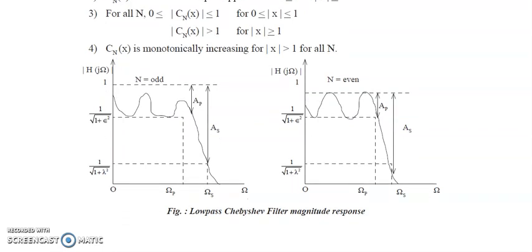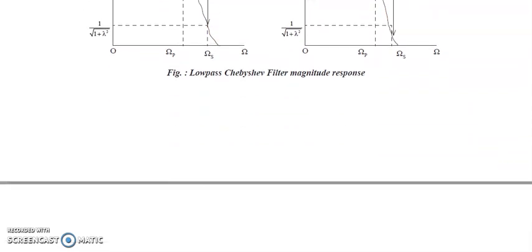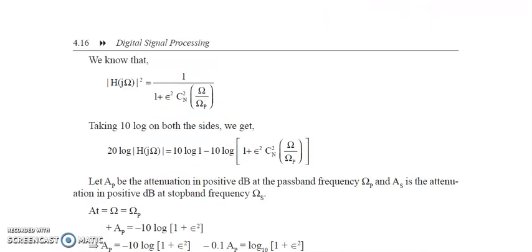Now this is when n is odd. When the order is odd, this is how the response looks like. When n is even, this is how the response looks like. So now let us find out the order of the Chebyshev filter. Again, finding out order of Chebyshev filter is quite similar to finding out order of your Butterworth filter. So mod H of j ohm square is 1 by 1 plus epsilon square Cn square of ohm by ohm P.